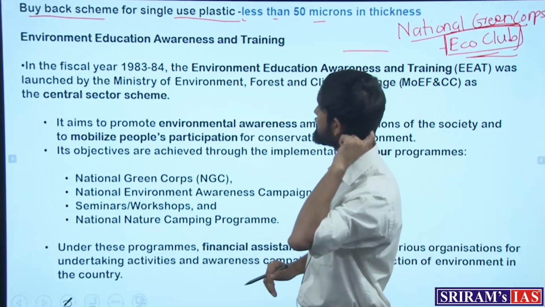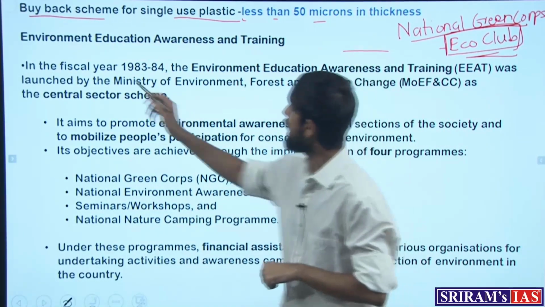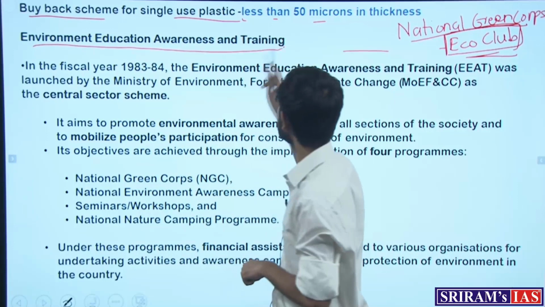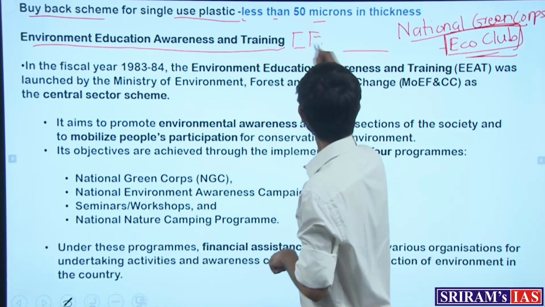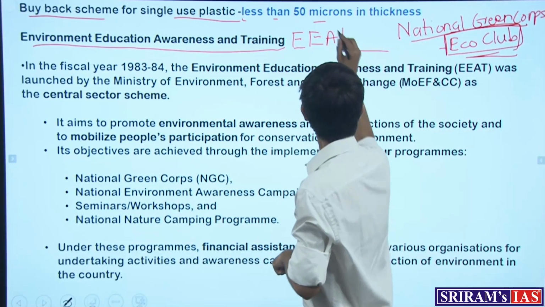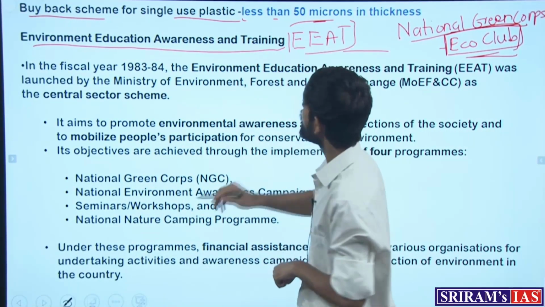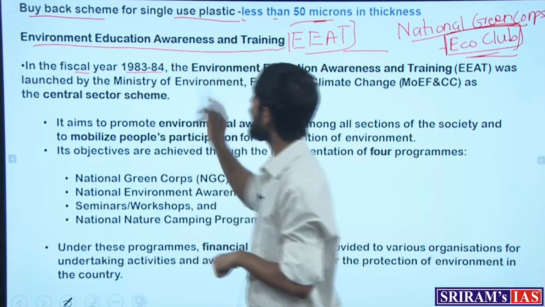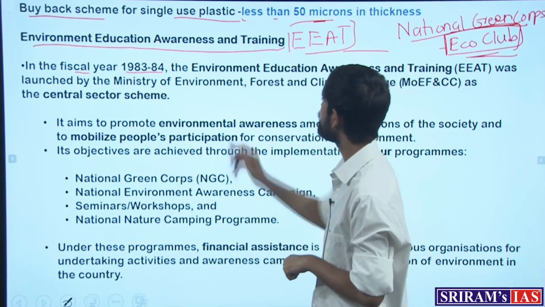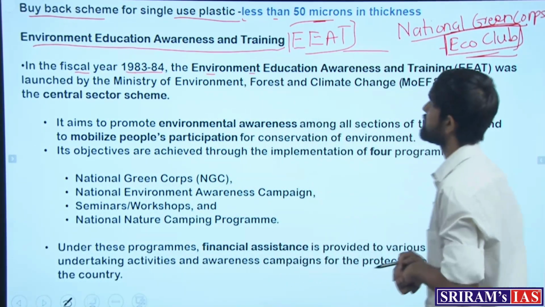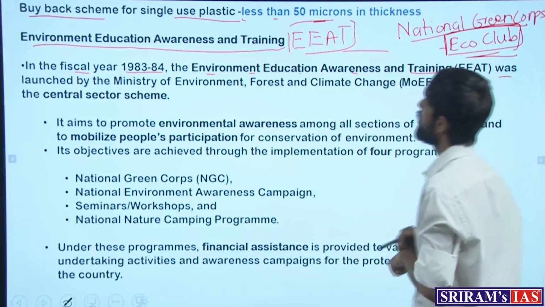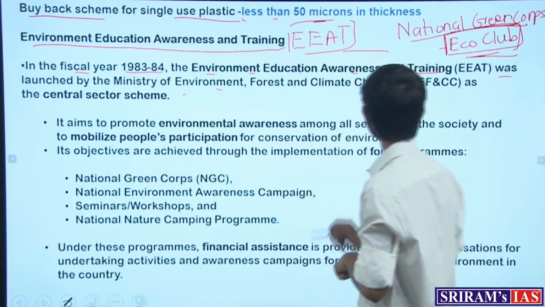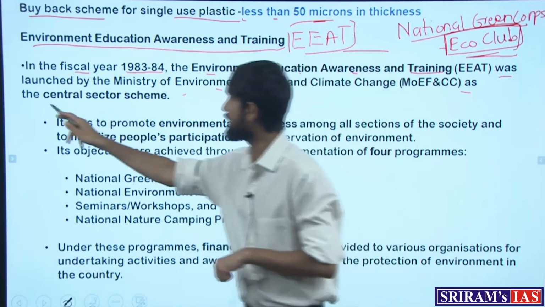So what is this scheme? First is the Environment Education Awareness and Training, which is also known as EAT. This scheme was introduced in the fiscal year 1983-84 by the Environment Ministry as a central sector scheme.